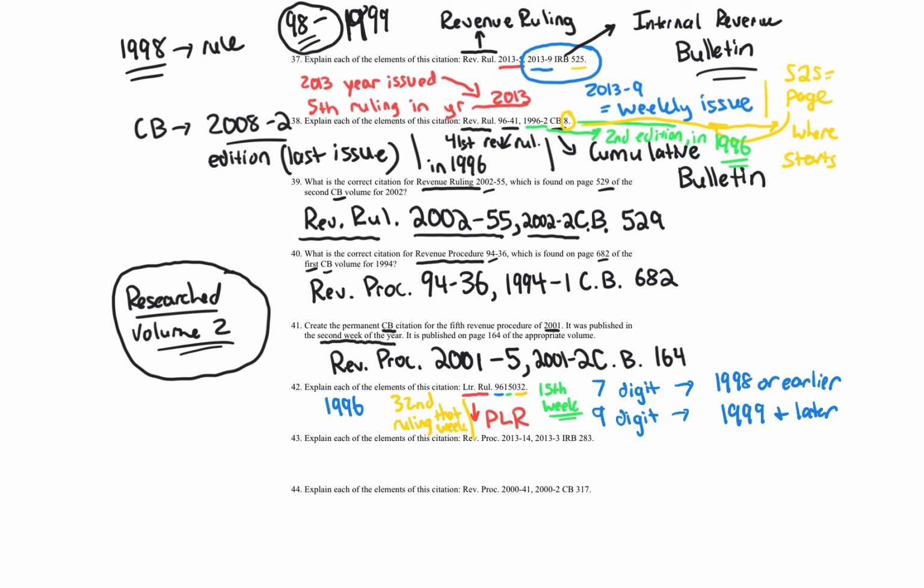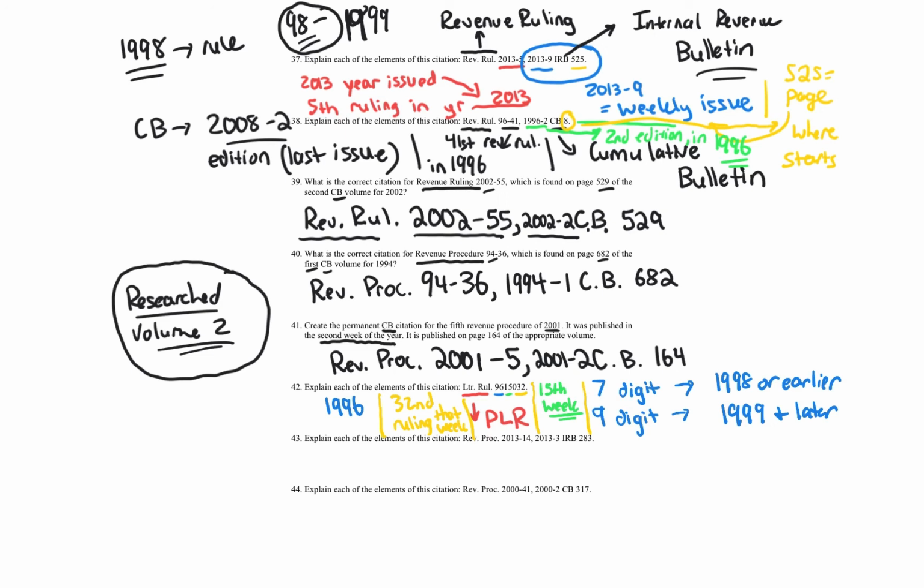So again, to summarize, we have a LTR.RUL. That means private letter ruling. 96 means it's in year 1996. If it was in 99 or later, it'd be 4 digits. It'd be 1999 or 2000, 2001, so far going forward. 15 is the 15th week of 1996. And finally, 032, which is the last part, is the 32nd ruling that week of the 15th week. Boom.